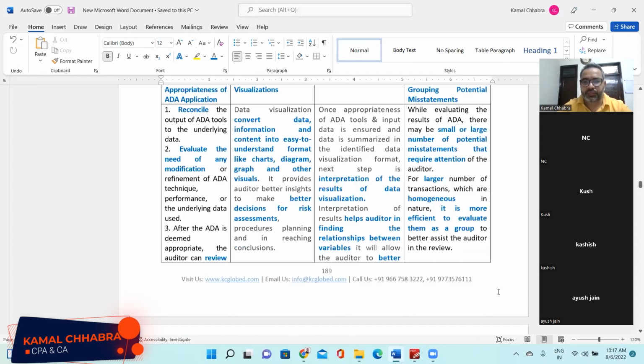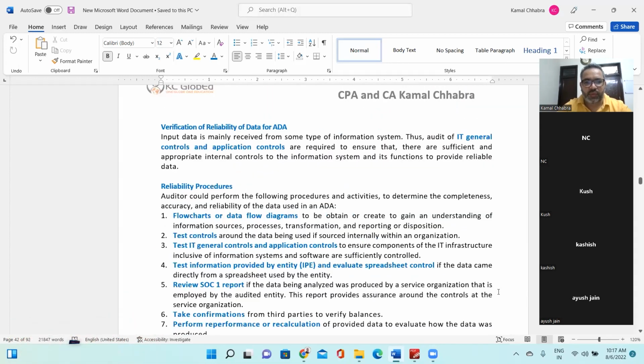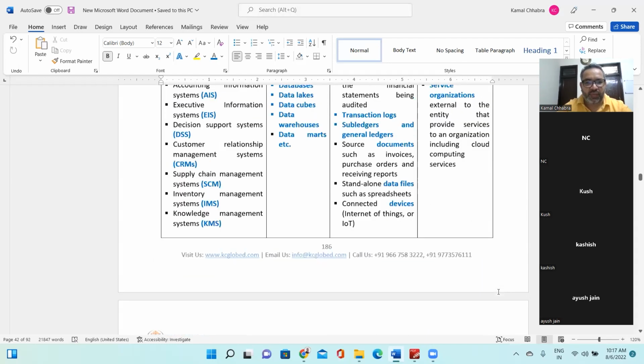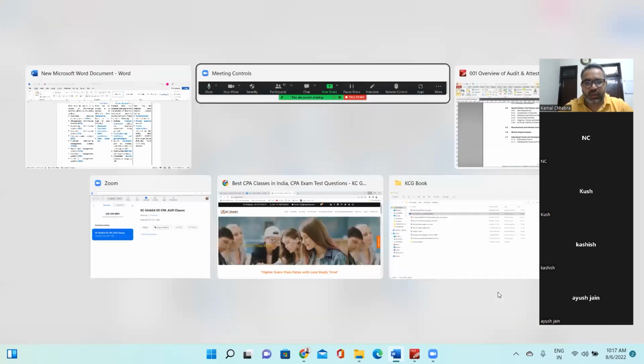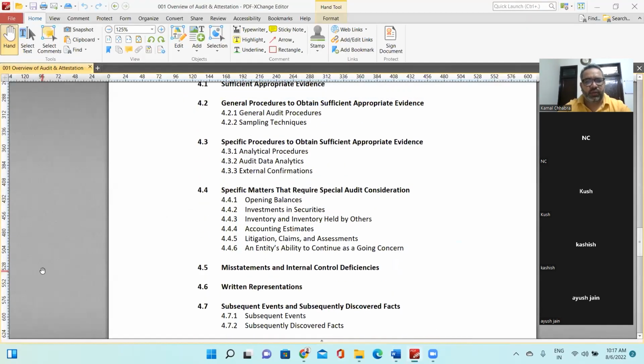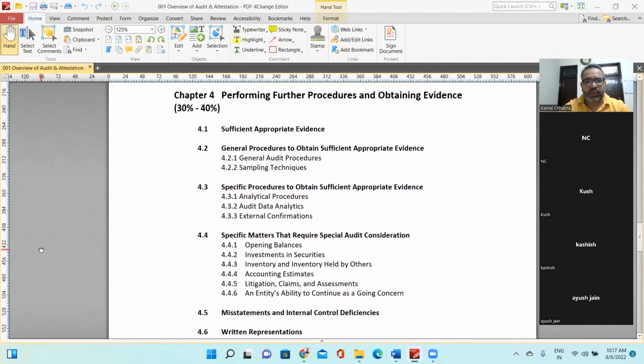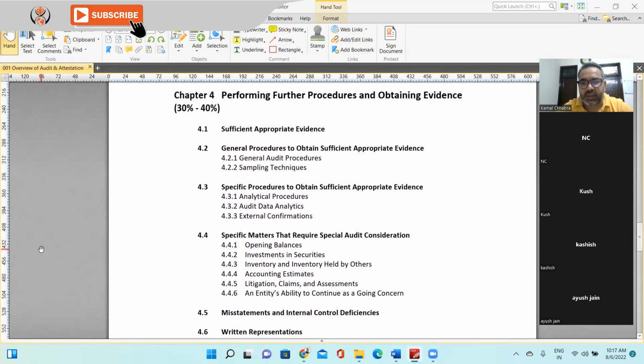Cool. Okay. So maybe I'll take you quickly back to what we studied last week. I know some of you have studied it, but some of you might not have. In this chapter, which is performing further procedures for obtaining evidence, this is 30 to 40% of your exam. So this is a very important chapter, and heavily tested in the exam.